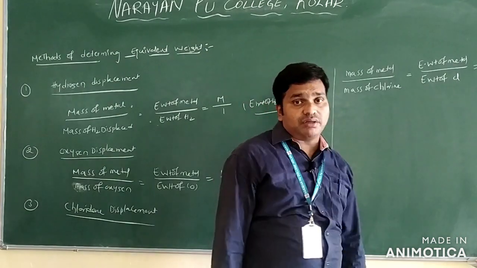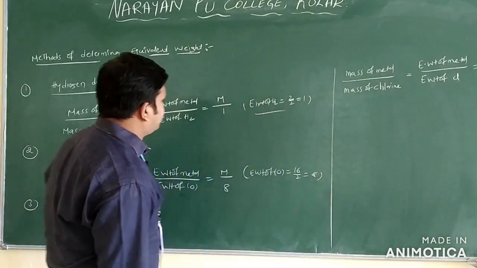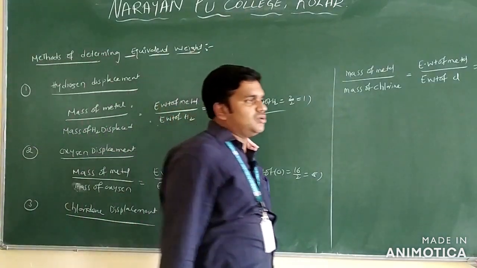So these are the general methods: displace the hydrogen, displace the oxygen and displace the chlorine methods only. Clear?